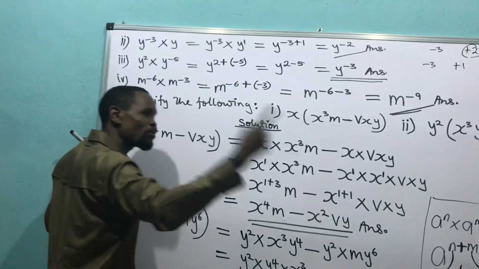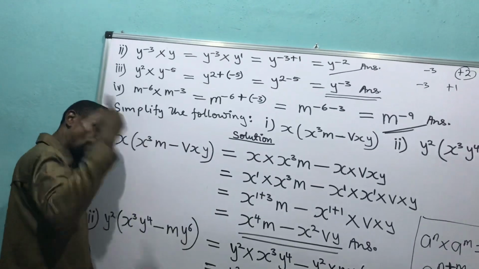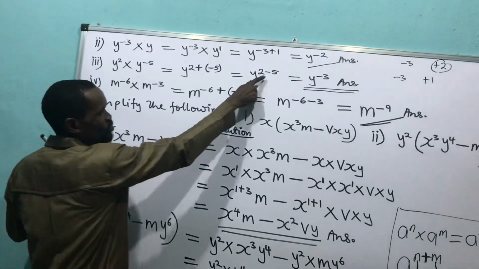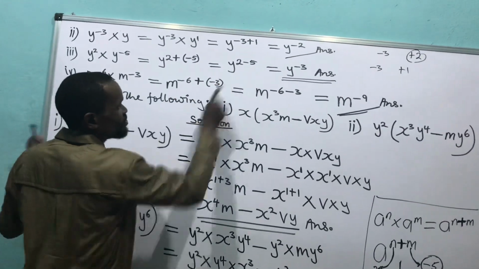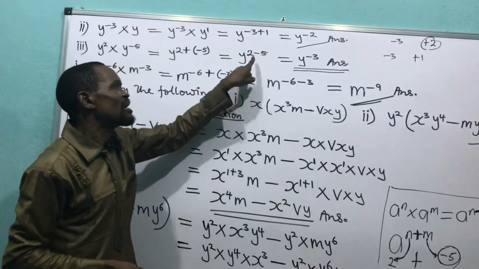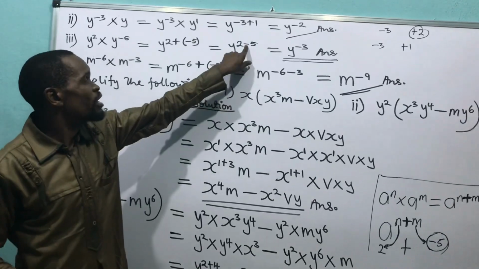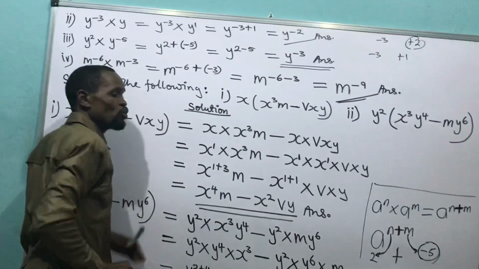Or minus times plus will give me minus. Look at it. Plus times minus will give me minus. Have you seen it now? I will now have 2 minus 5. Then 2 minus 5 means I have 2 in my pocket. I'm owing somebody minus 5. Who is the owner of this minus? It is 5. It means I'm owing somebody 5.